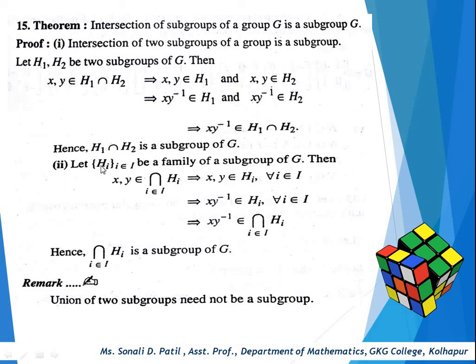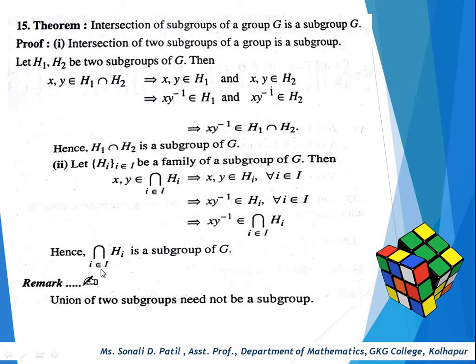And next, let Hi, i belongs to I, be a family of subgroups of G. Then x, y belong to the intersection over i belongs to I of Hi. This implies that x, y belong to Hi for all i belongs to I. And by using the theorem, a, b belong to H implies that ab inverse belongs to H, we can write xy inverse belongs to Hi for all i belongs to I. That is, this implies that xy inverse belongs to the intersection over i belongs to I of Hi.